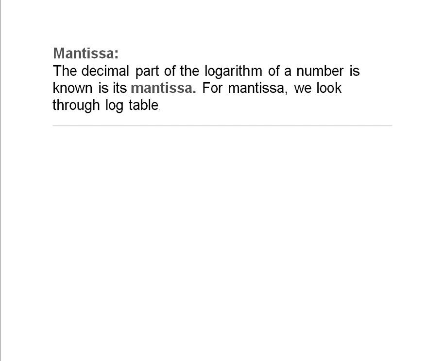The decimal part of the logarithm of a number is known as mantissa. So for mantissa, we will look through the log table, and this is all about the concept of logarithm. In the next part, we will see and deal with some of the questions so that we will be more clear with the basics.